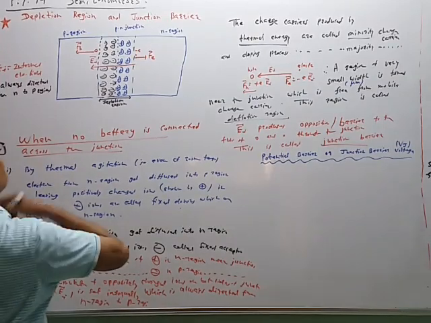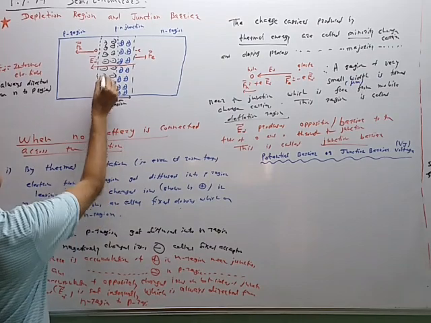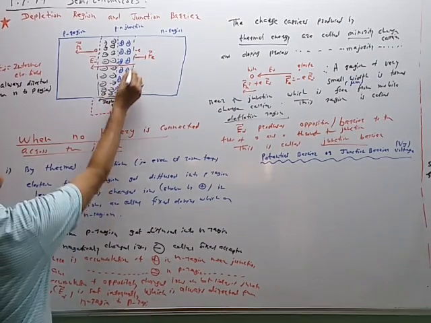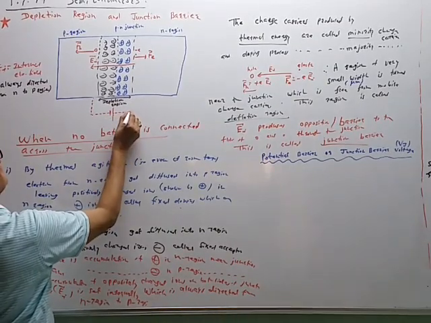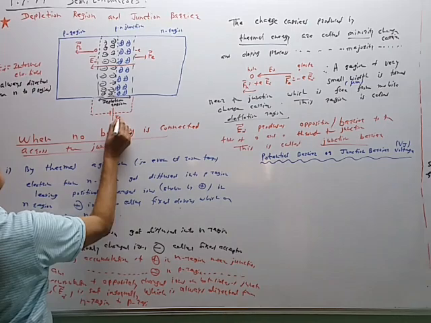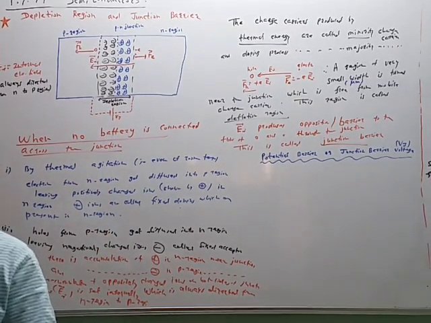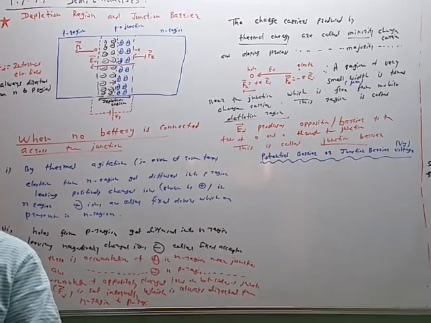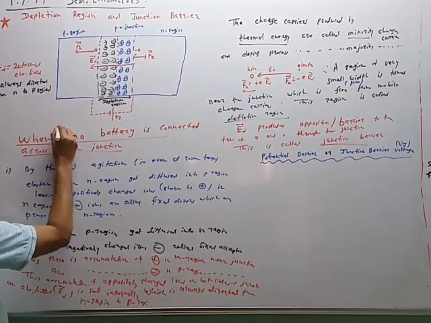Across the junction there is a barrier. This side has negative potential, this has positive potential. This battery has the potential difference Vj, called the junction barrier voltage or potential barrier.